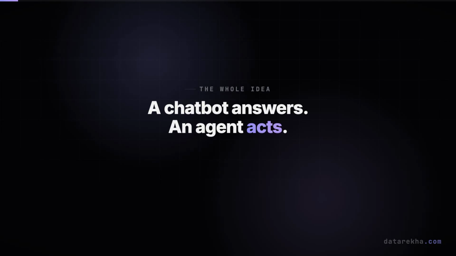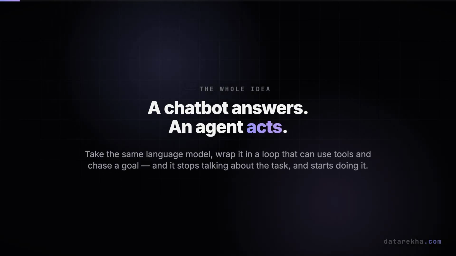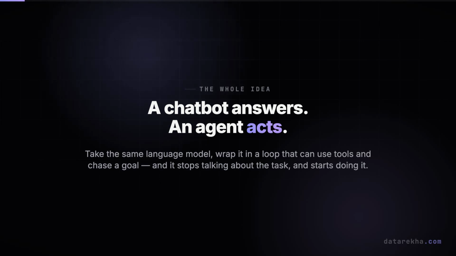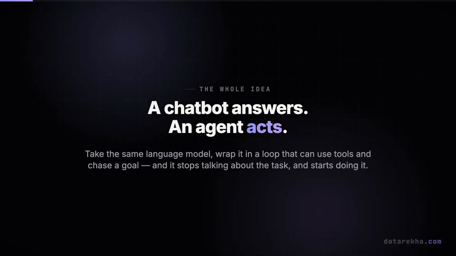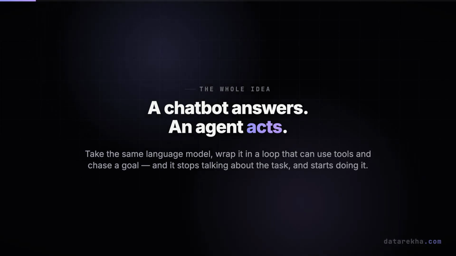Here is the one-line version. A chatbot answers, an agent acts. Take the very same language model, the next word predictor from our last video, and wrap it in a loop that can use tools and chase a goal. Suddenly, it doesn't just talk about the task, it goes and does it, step by step, until it's finished. Let's open up that loop.